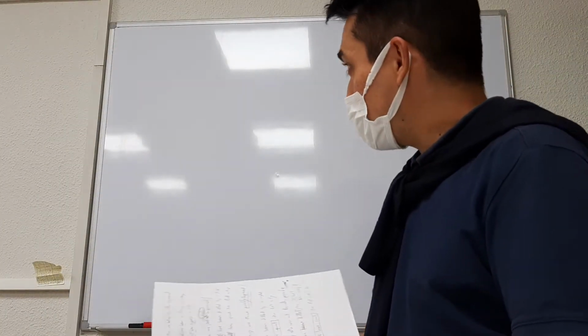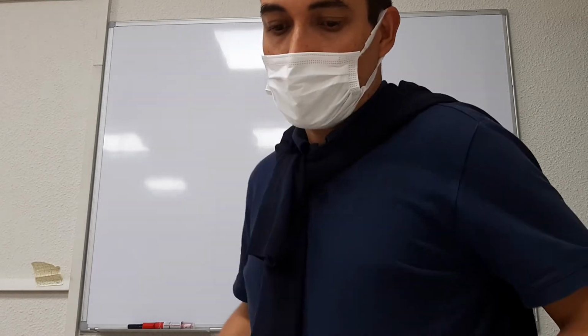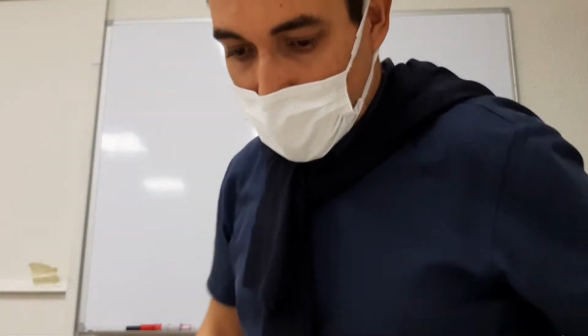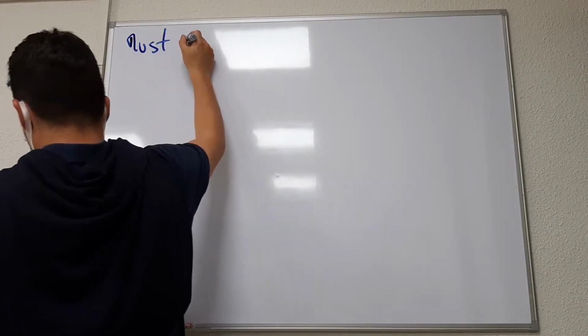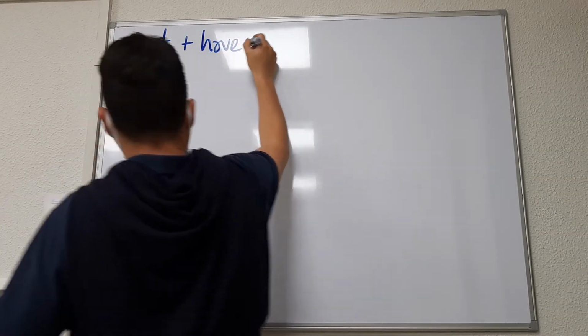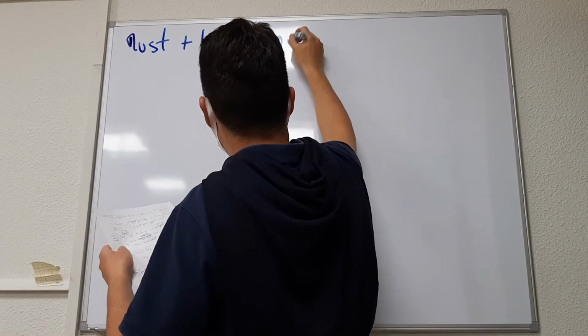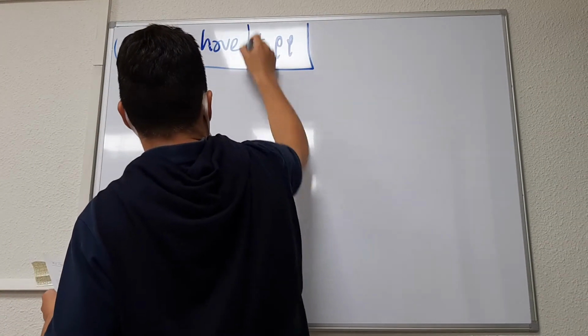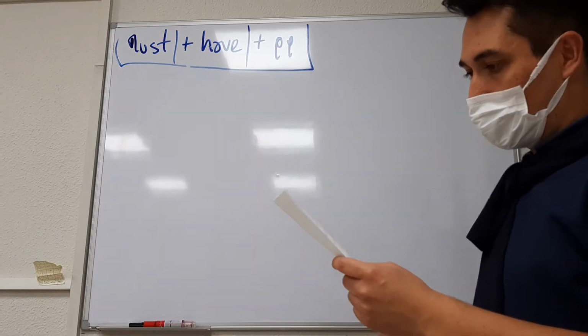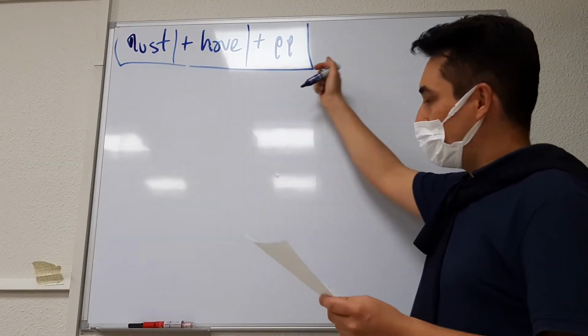All right, so these are the structures that I want you to learn today. Structure number 1 is must plus have plus past participle. And when do we use must have plus past participle?